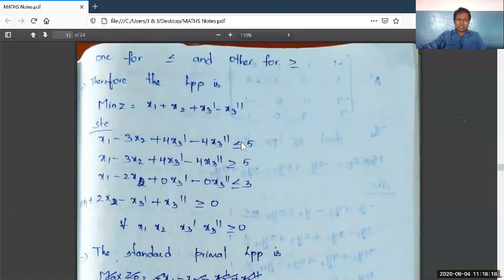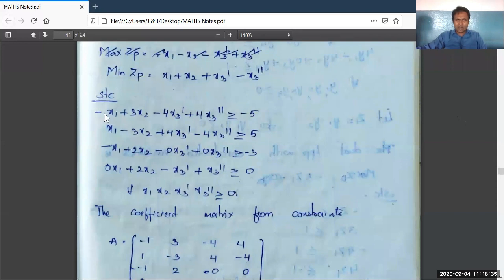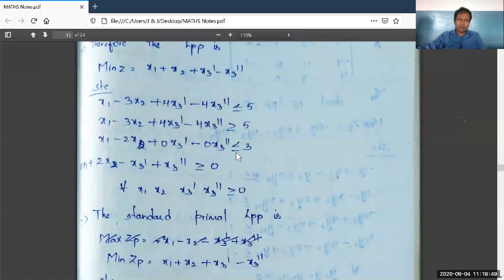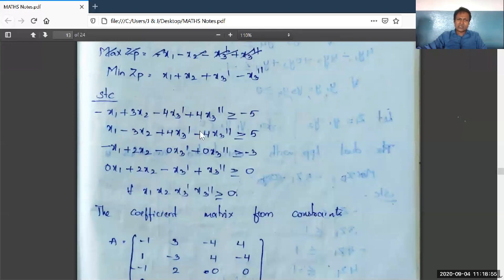equal to type. But the first constraint is less than or equal to, third constraint is less than or equal to. So we have to convert these two constraints into greater than or equal to type by multiplying with minus sign on both sides. Therefore, see carefully, the first constraint is multiplied with minus sign on both sides. Therefore, that less than or equal is converted into greater than or equal to. In the same way, the third constraint is also converted into greater than or equal to, where it was less than or equal to type, and it is multiplied with minus sign on both sides. So the first constraint is this, second constraint, third constraint, and fourth constraint.